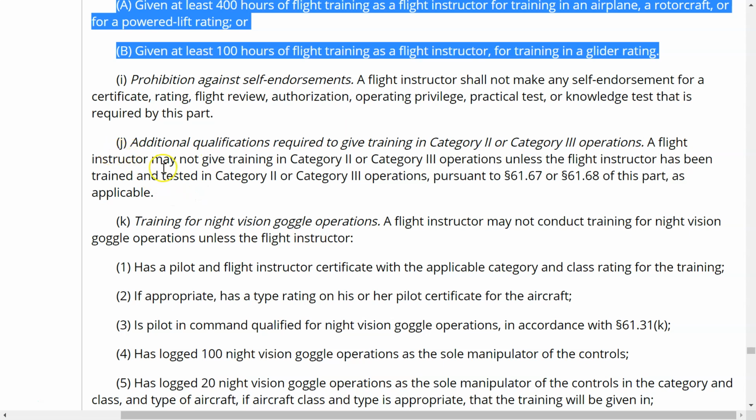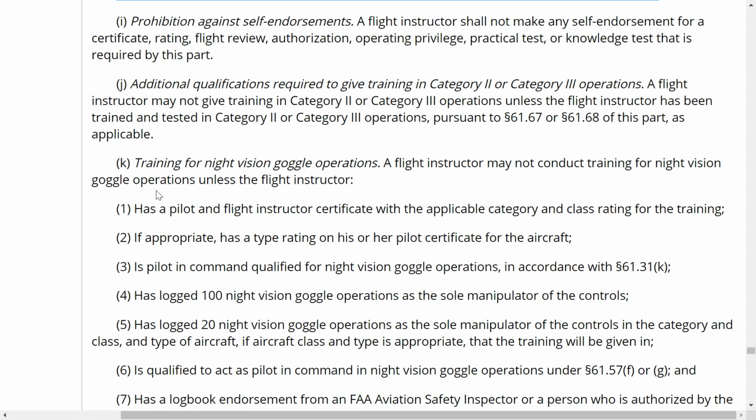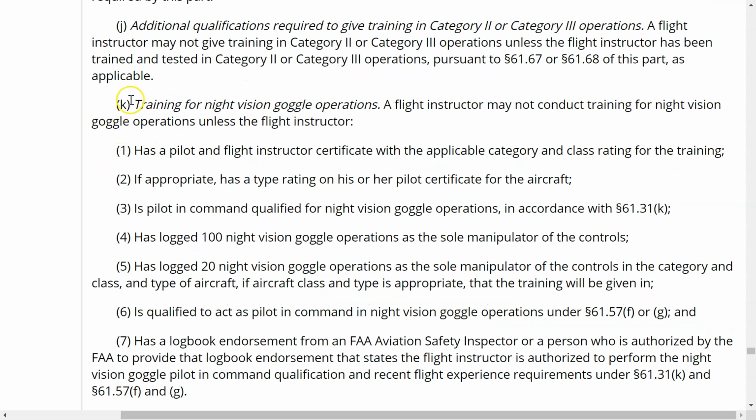Paragraph J is only going to deal with training for Category 2 or Category 3 operations for ILS. We can completely bypass this for now unless that happens to you in the very near future. You can come back and read J, but that really doesn't apply to you. Paragraph K probably doesn't apply to us either because it's training for NVG stuff, or night vision goggles, and that's not really something that we had to do with either.